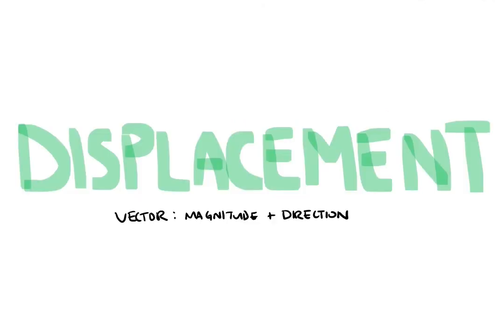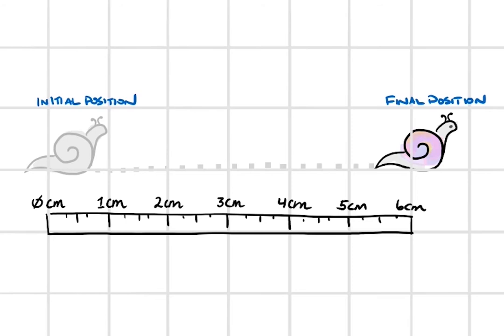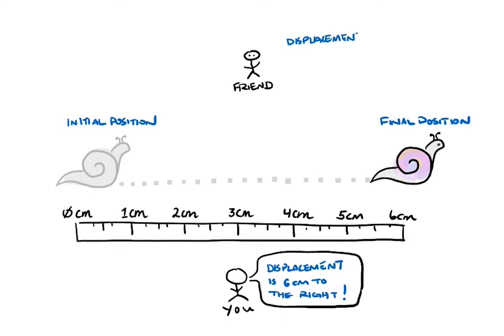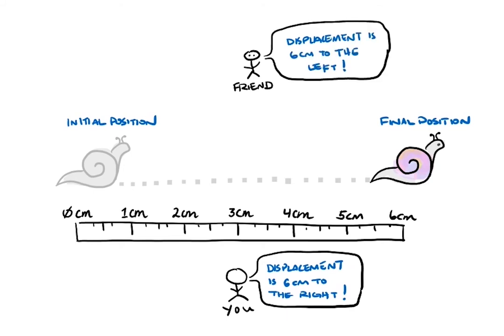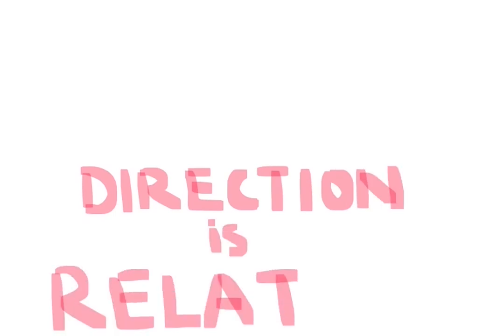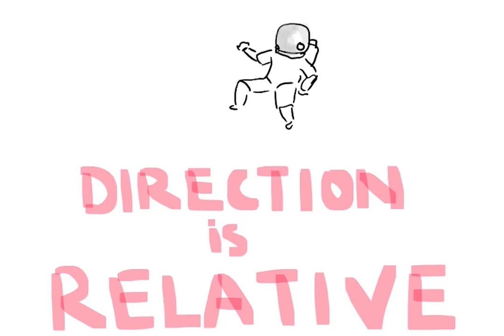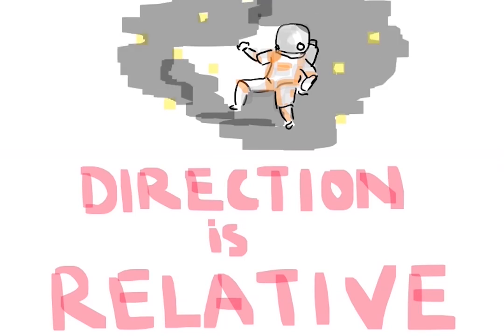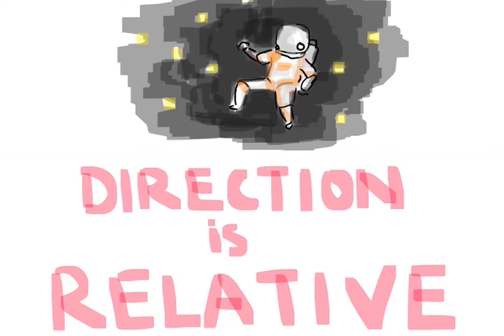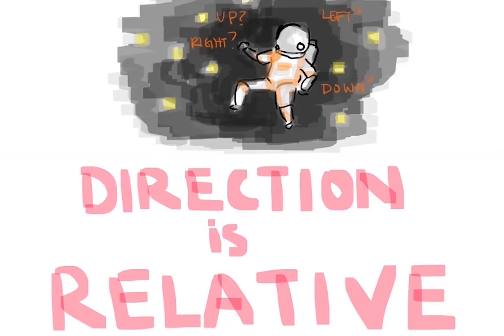Let's go back to our description of displacement, the vector quantity. The snail was displaced 6 centimeters to the right. Wait, but your friend on the other side says it moved 6 centimeters to the left. Who's right here? Well, you both are. Direction is completely relative to the observer. Imagine you lie down on your side and you watch this snail. The snail would have appeared to move up 6 centimeters. Yeah, we physicists tend to think of things beyond absolute direction. Because, well, if you're in space, what's up and what's down anyway?